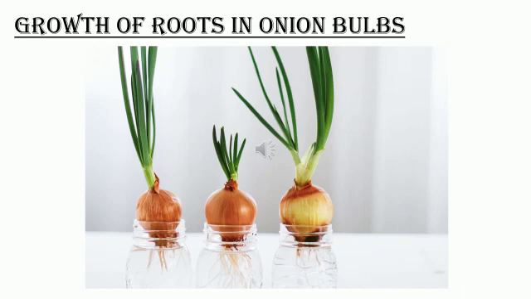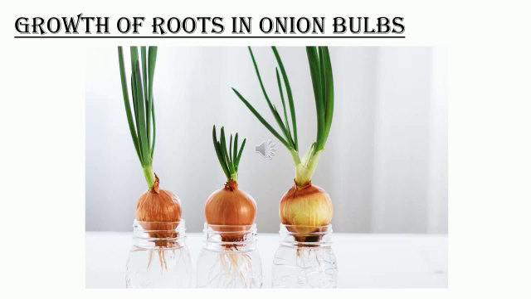There is one simple activity given in your textbook, same page number, that is 69. The activity is about growth of roots in an onion bulb. It is very easy. You can even perform it in your home itself. Take two glass jars, or two transparent bottles, and fill them with water. Now take two onion bulbs and place one on each jar as shown in the picture. Observe the growth of roots in both the bulbs for a few days.